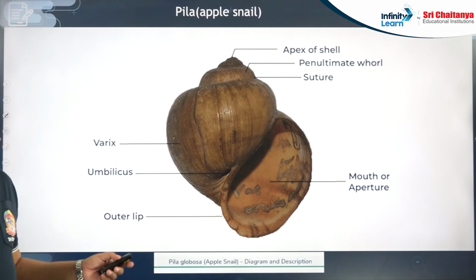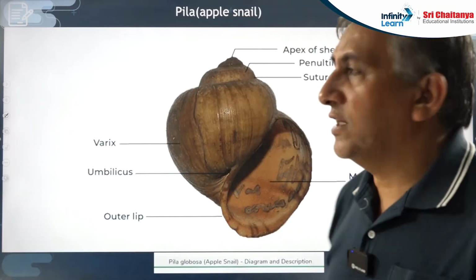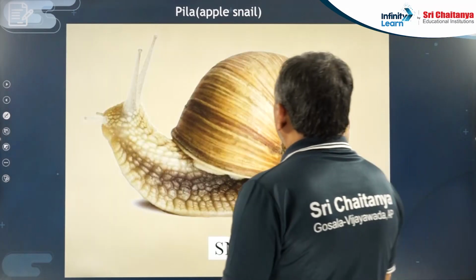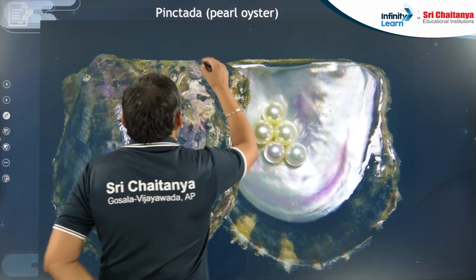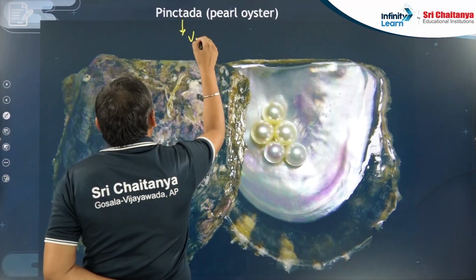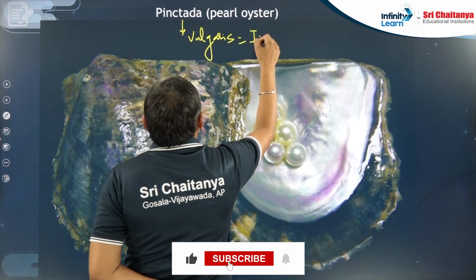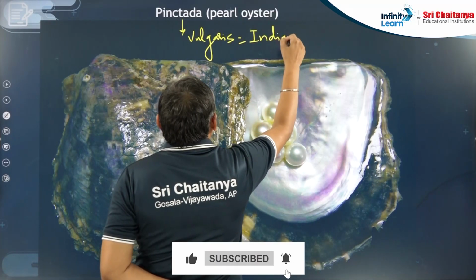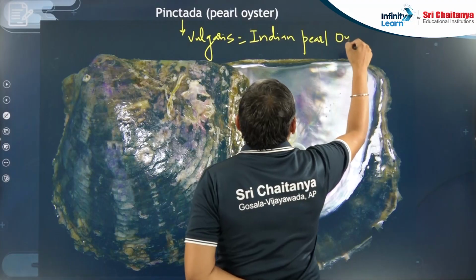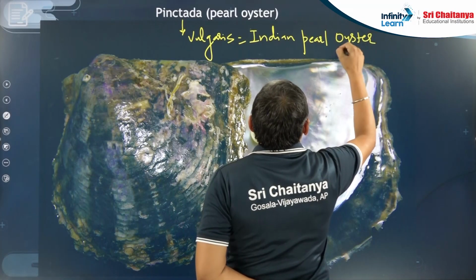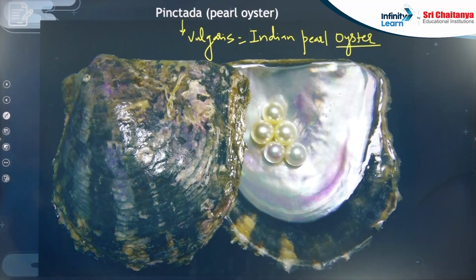Pila is known as the apple snail. Pinctada vulgaris, very important. It is known as the Indian pearl oyster.